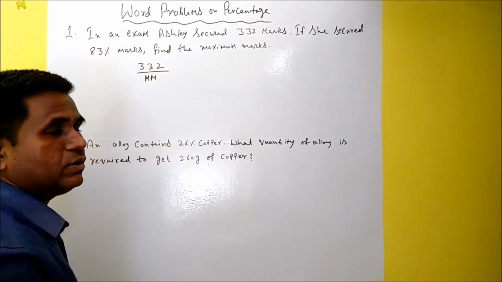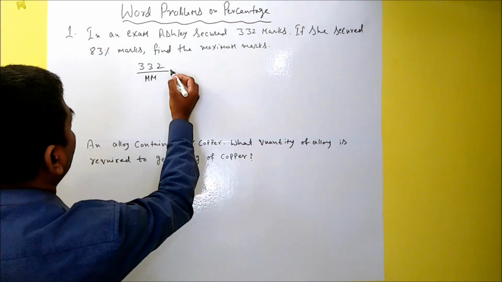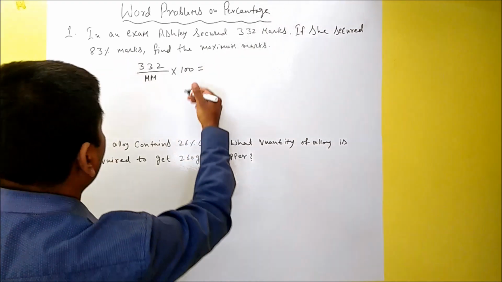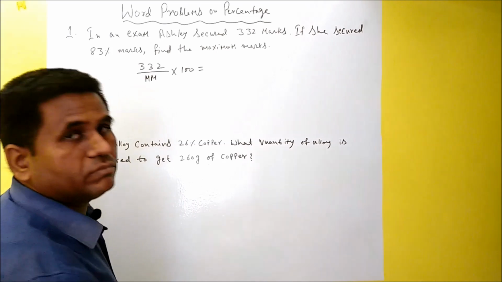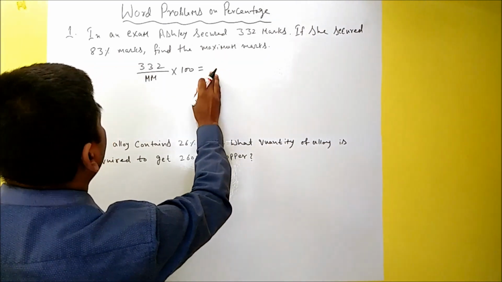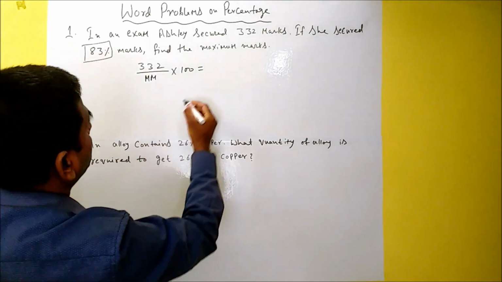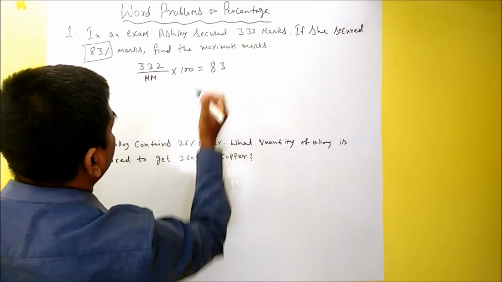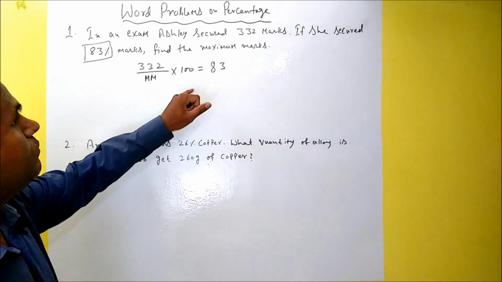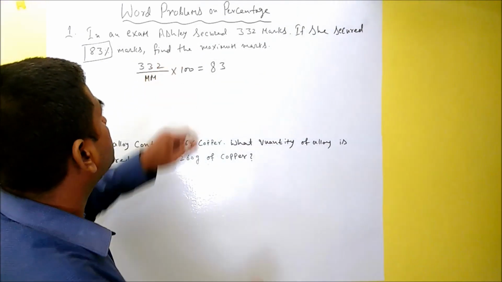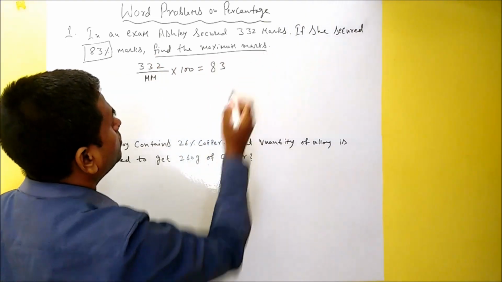So if we have to calculate the percentage of 332, we will multiply with 100, right? And then whatever is the result we can write here. But that percentage is already given in the question, 83%. So you can write here 83. Now if we solve this equation, we will get what the question is asking, find the maximum marks.